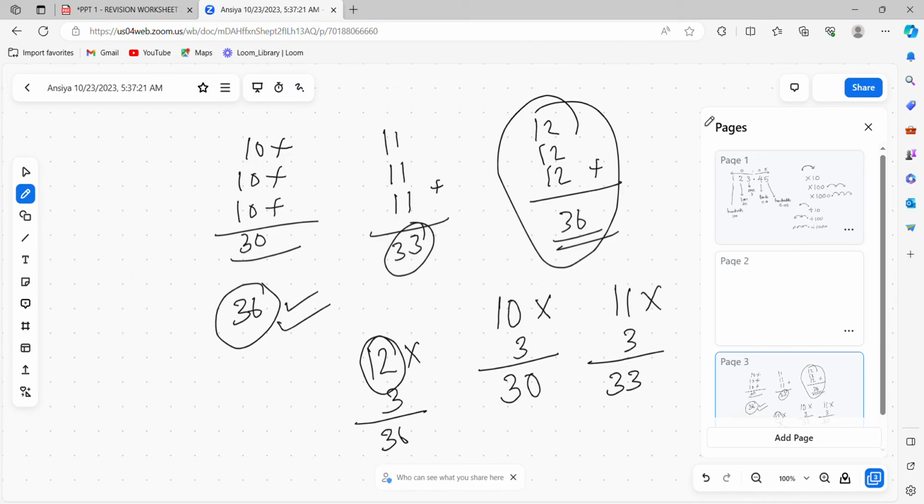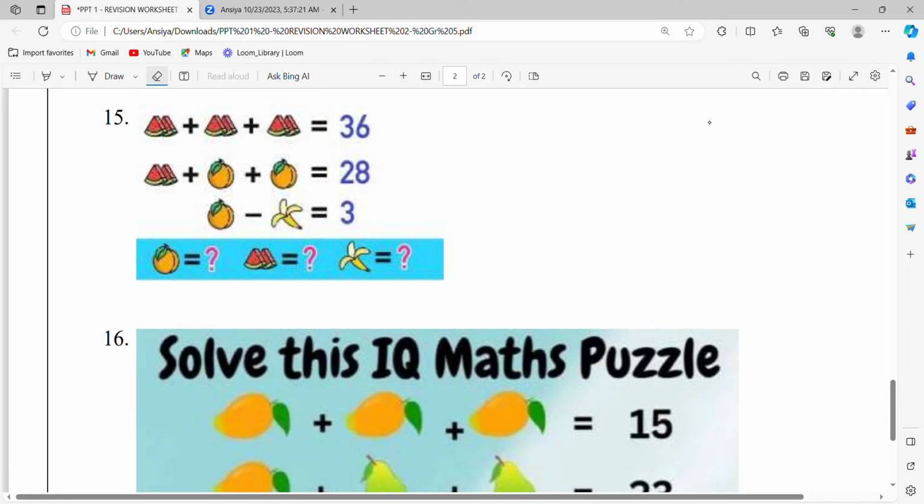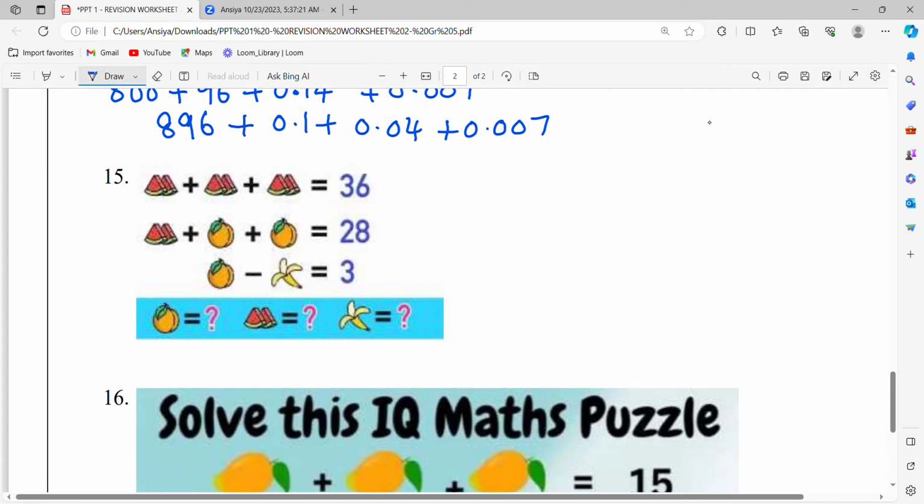So 12 is the value. You can either try repeated addition or multiplication, both the same technique. Anyway, we get the value of the watermelon set, which is 12. So 12, 12, 12. So here also 12, here is 12.